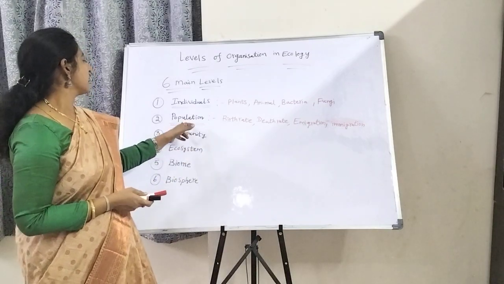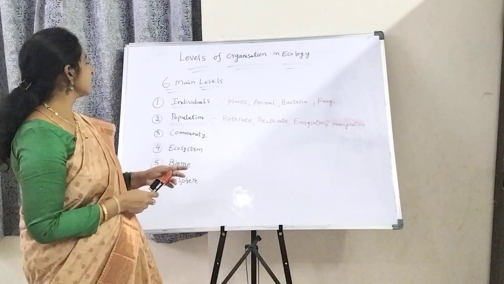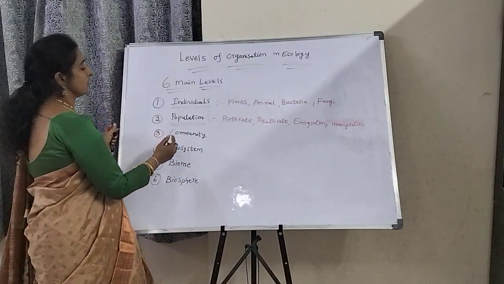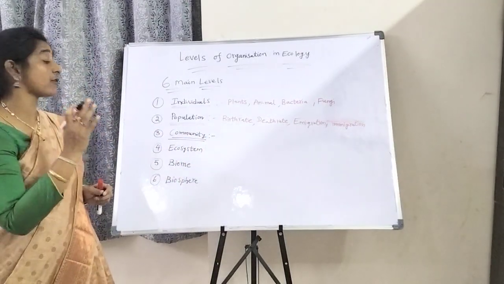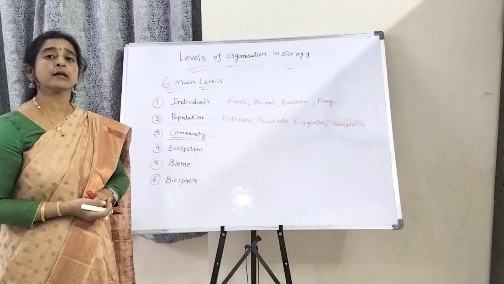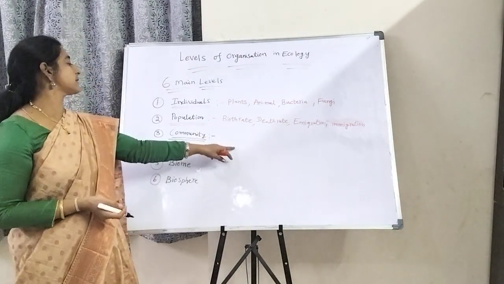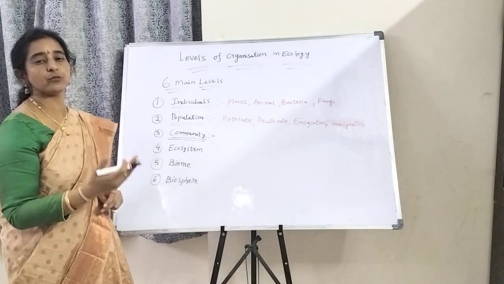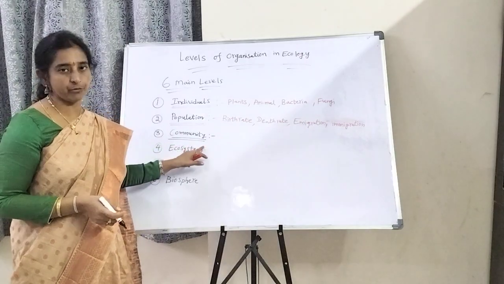Another one is community. Community means there are different types of organisms, which are dominated by different types of communities.